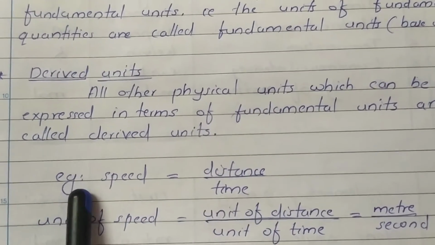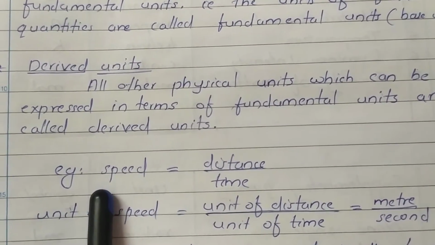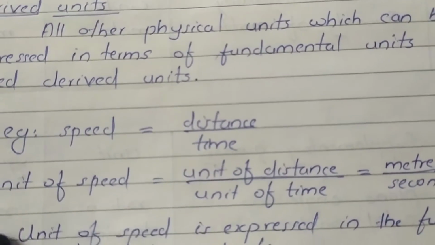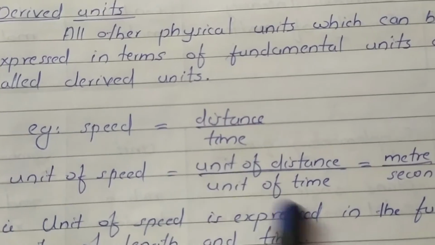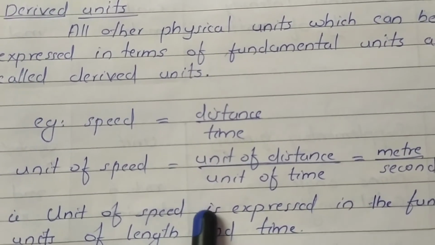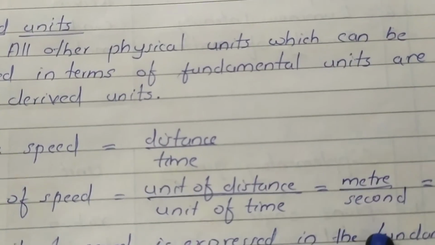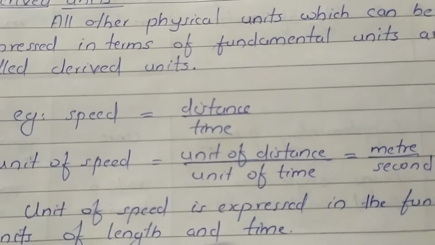Here you can see a derived quantity, that is speed. Its equation you know, speed is equal to distance by time. Unit of speed, how can we write? Unit of distance by unit of time. Unit of distance is meter and unit of time is second here. So meter per second is the unit of speed.